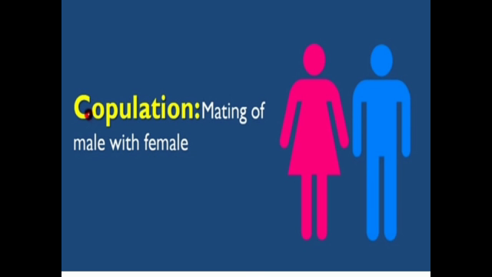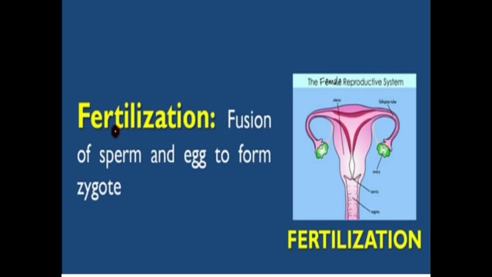Then comes fertilization, the fusion of sperm and egg to form the zygote. The sperm fuses with the egg and forms the first cell, which we term as zygote.